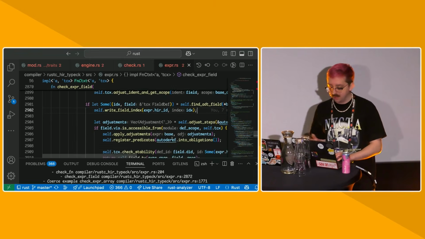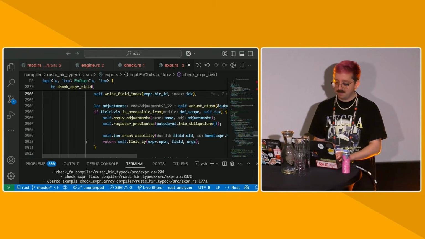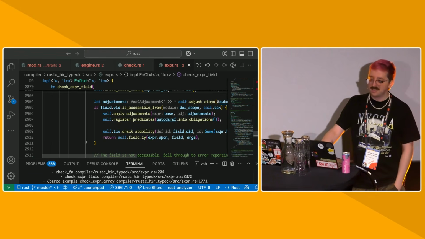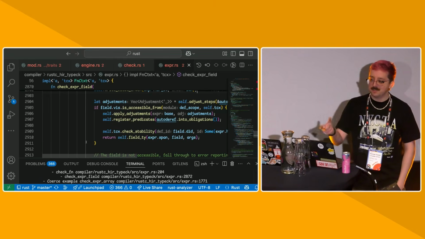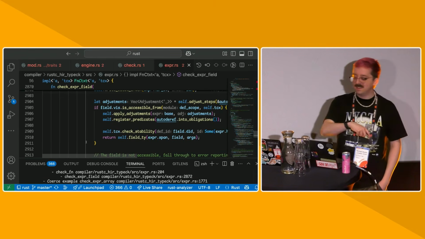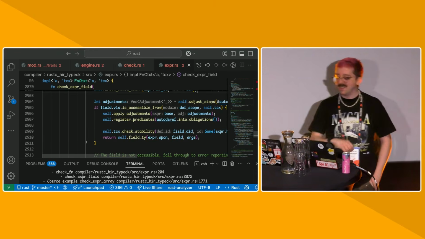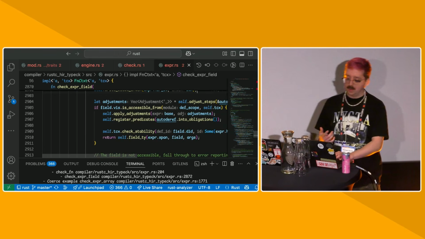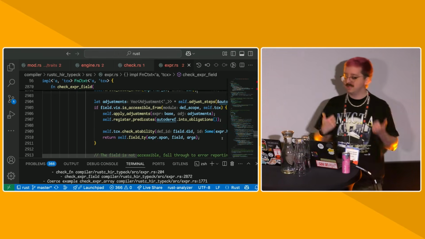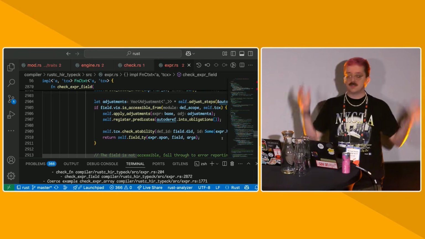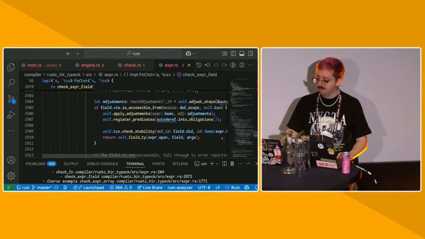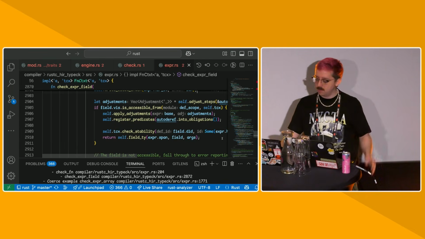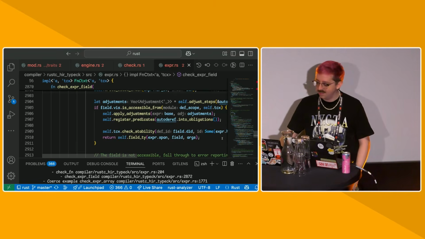We check things like visibility. We want to make sure that all the where clauses that we get from the auto deref apply. We want to check the stability of the field, and then we want to construct the field type by taking the type of the ADT, taking all its generic parameters and plugging those into the field type. Right, and then we want to bubble up. So we return the field type because we want to bubble up this type information for whatever expression this is contained within. As I said, auto deref is very commonly used in the compiler or in type checking for everything that has to do with a dot.